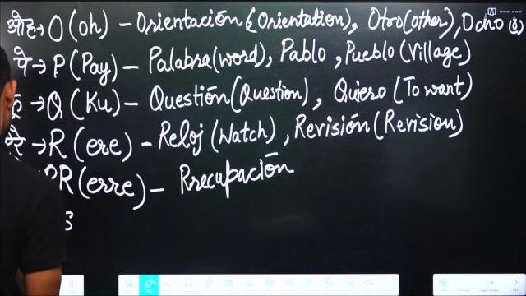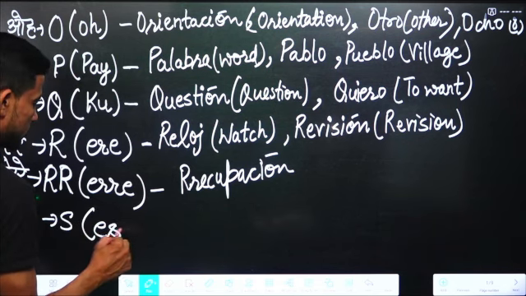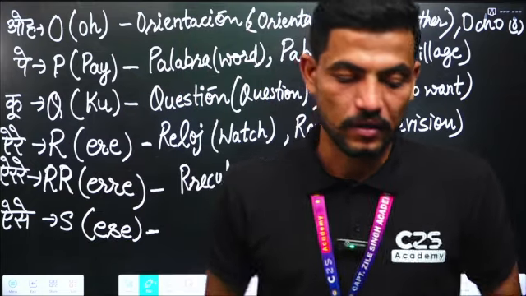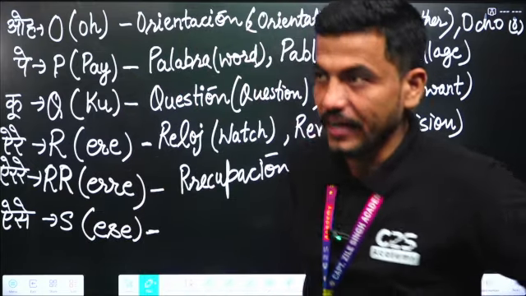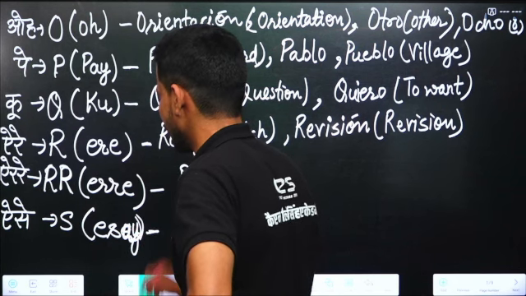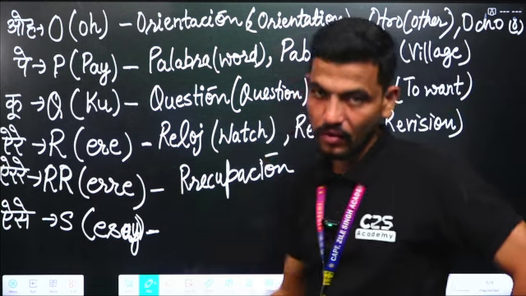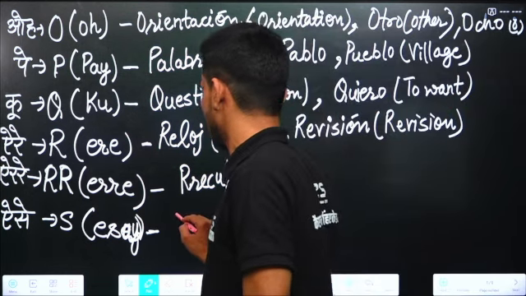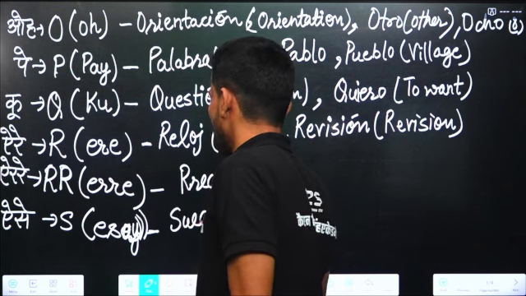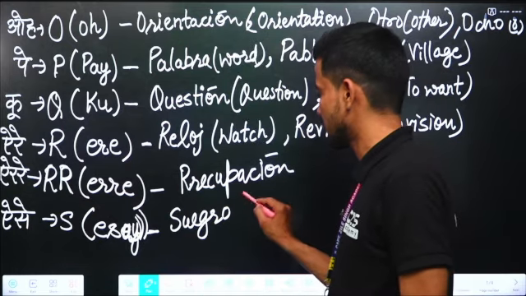The pronunciation of S is "ese". For example, any word with S, salón, or you can say suegro. Suegro means father-in-law.